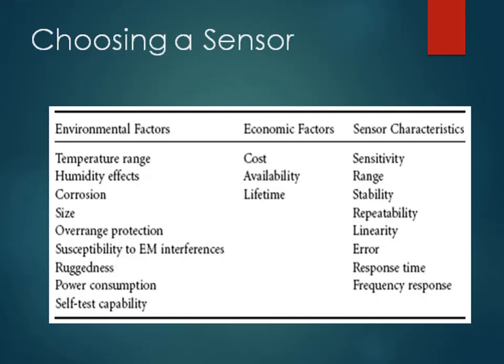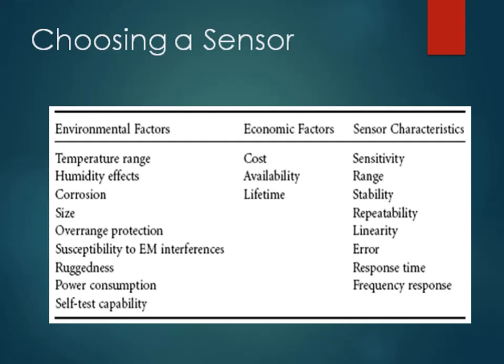Now we will discuss choosing a sensor for a particular application. There are certain factors which are responsible for choosing a specific sensor for an application, like environmental factors, economical factors and sensor characteristics.